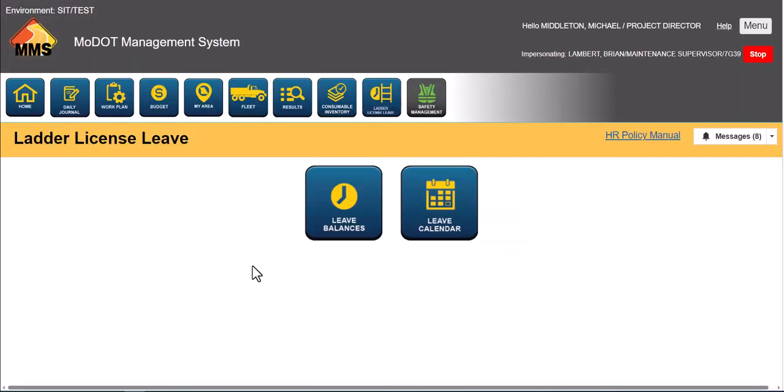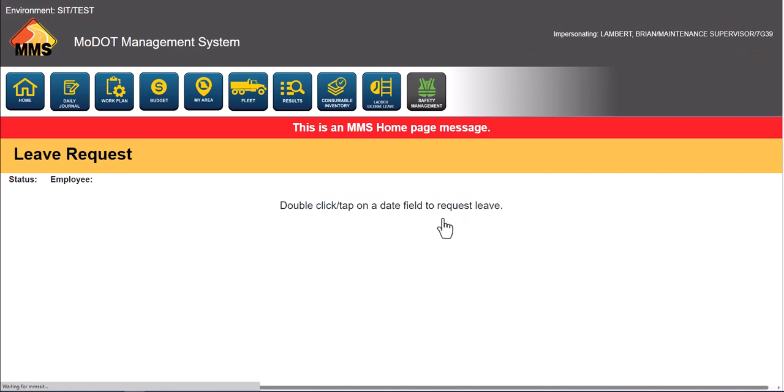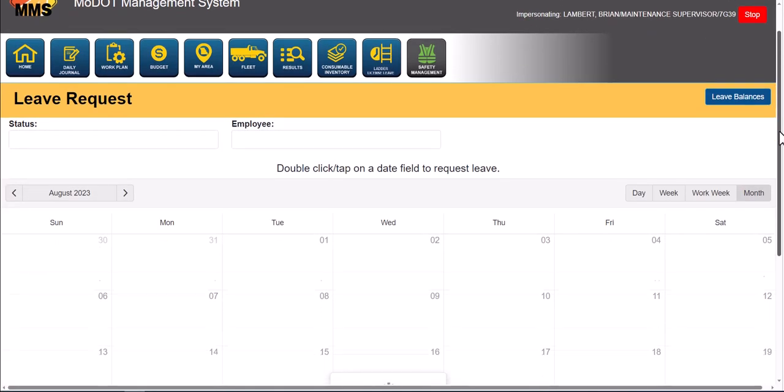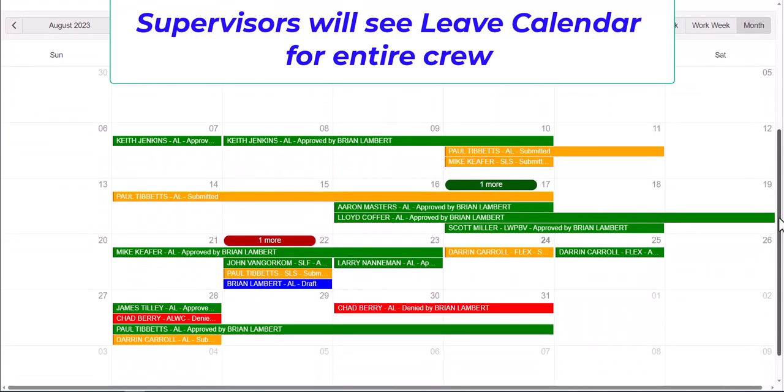So what I want to do is show you first what it looks like with the leave calendar for the supervisor, and then I'll go take a look and see what it looks like back on that employee who requested the leave. So on a supervisor, we really are giving this ability very similar to what you might be writing down on a big leave calendar that's hanging on the wall or on a desk, but in one place we're going to get everything.